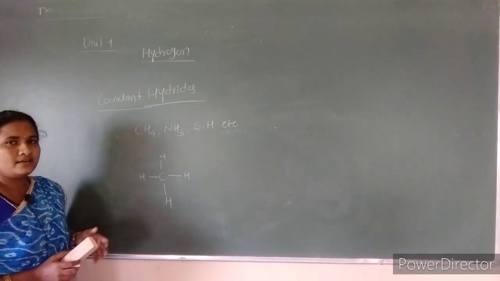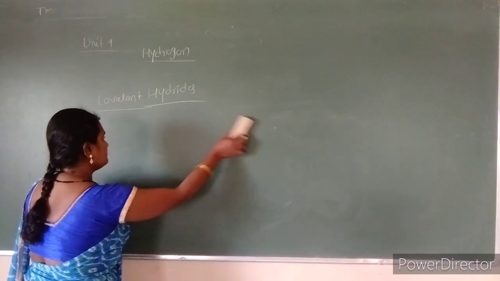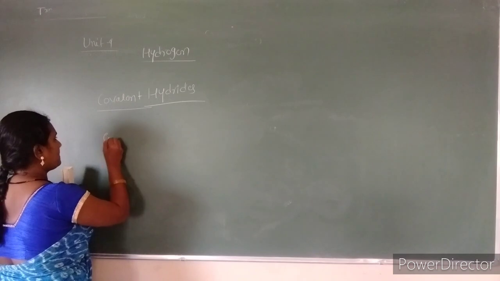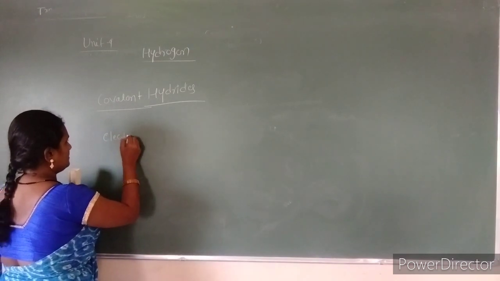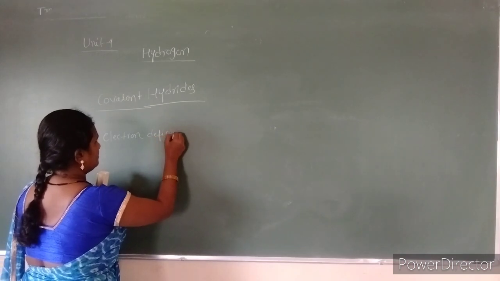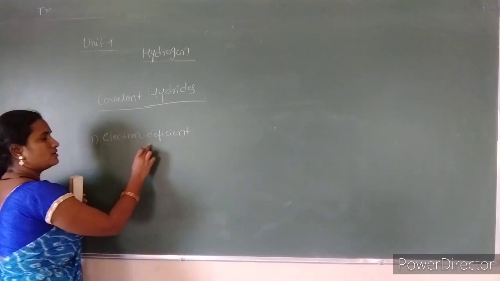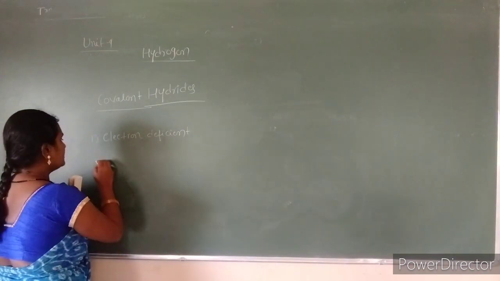And these covalent hydrides are again of three types. First one is electron deficient covalent hydrides.